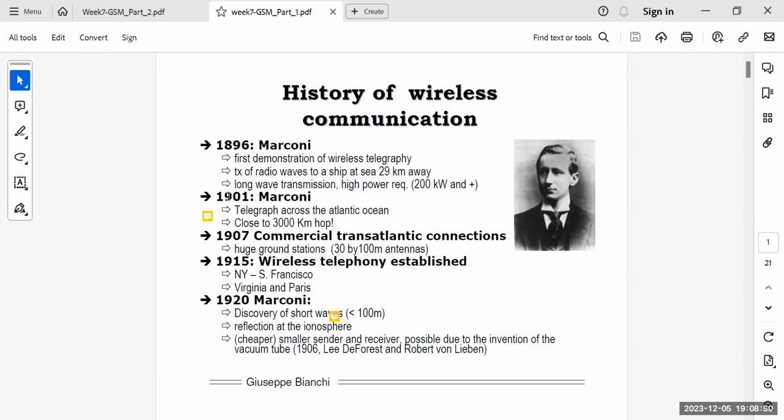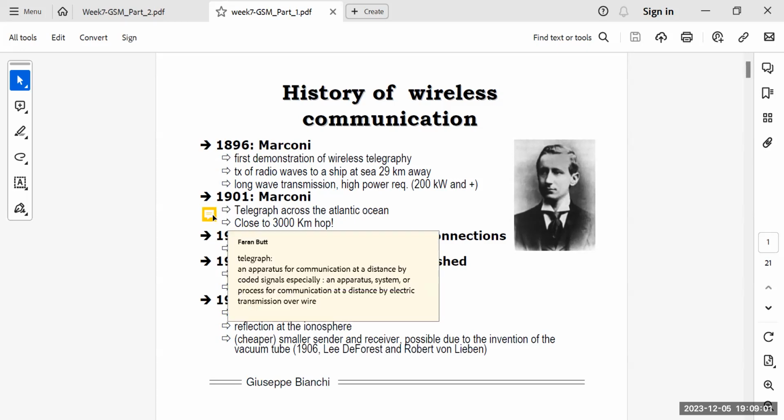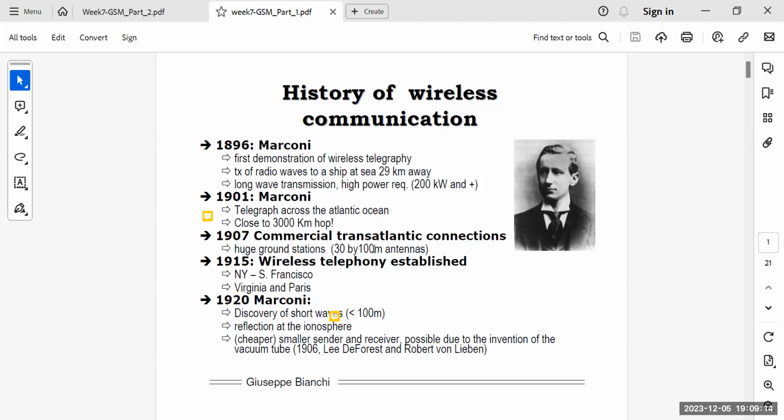In 1901, Marconi again used telegraph across the Atlantic Ocean. That was close to a 3,000 kilometer hop. For those of you who don't know what the telegraph is, it is an apparatus for communication at a distance by coded signals, especially an apparatus, system or process for communication at a distance by electric transmission over wire. In 1907, there were commercial transatlantic connections, right? And in 1915, wireless telephony was established from New York to San Francisco and from Virginia to Paris.